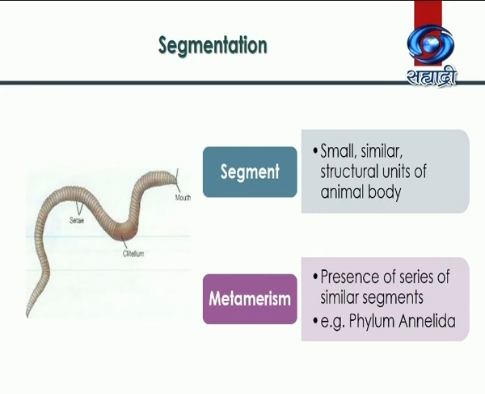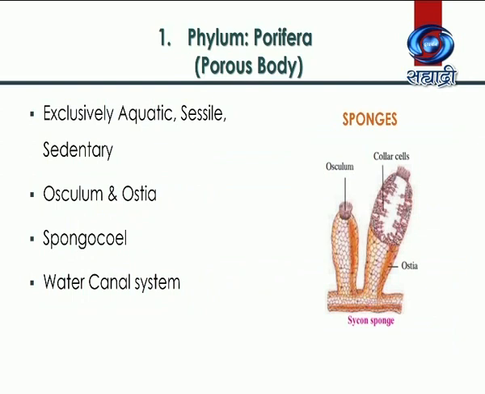Now we will see some important characteristics of different animal phyla. The first one is Porifera, phylum Porifera. It includes the simplest animals called sponges. They are exclusively aquatic, sessile. That means they do not show any type of locomotion. They are always attached to substratum. Hence, they are also known as sedentary.